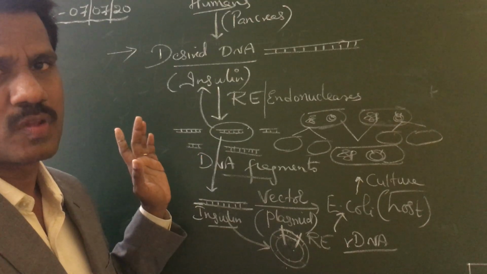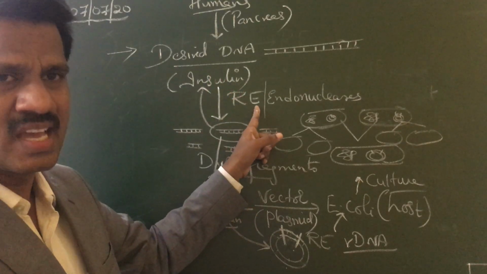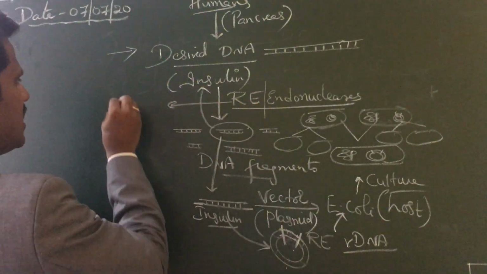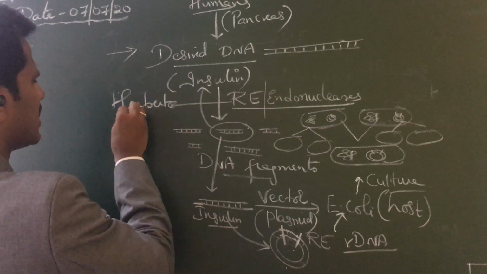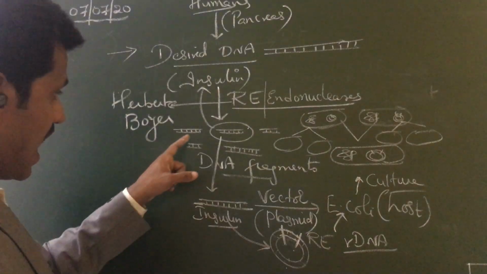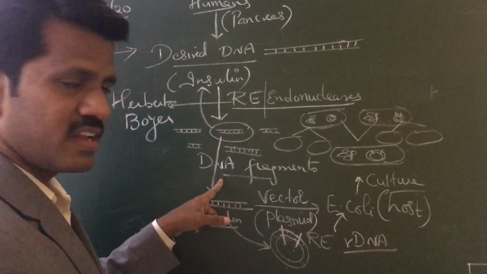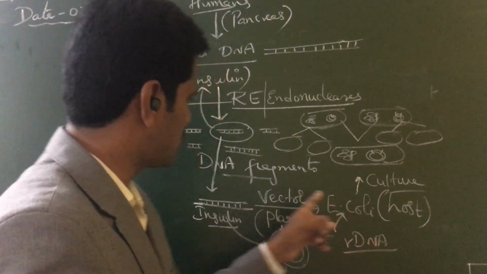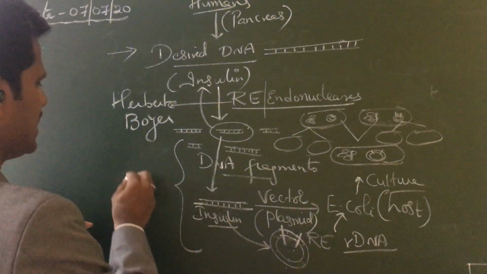Herbert Boyer, what has Herbert Boyer done? Herbert Boyer studied the restriction enzymes. After the restriction enzymes cut the DNA fragment, inserting it into the vector and sending it into the host, this whole thing was studied by Stanley Cohen.